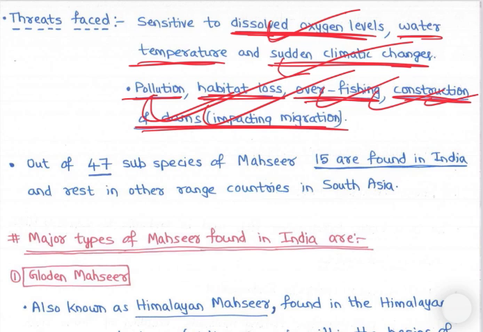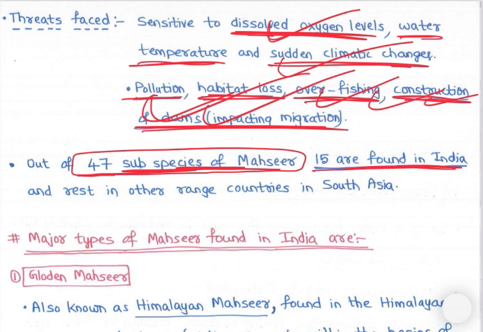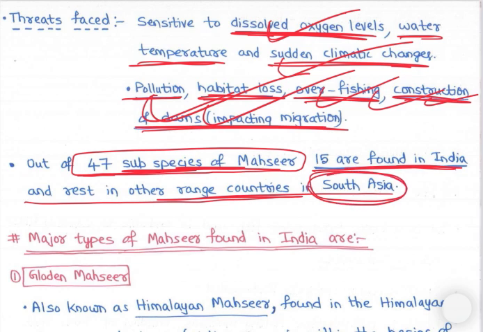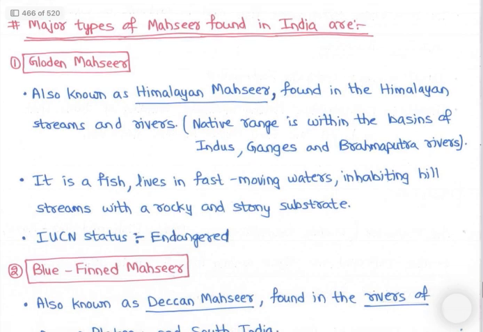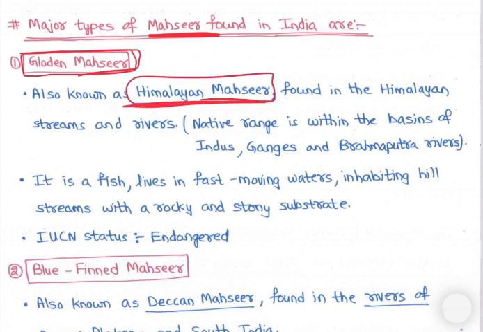Then out of 47 species of mahseer, 15 are found in India and the rest in the other range countries in South Asia. So in South Asia there are a lot of species. Now the major types of mahseer found in India: one is golden mahseer, also known as Himalayan mahseer, found in the Himalayan streams and rivers.